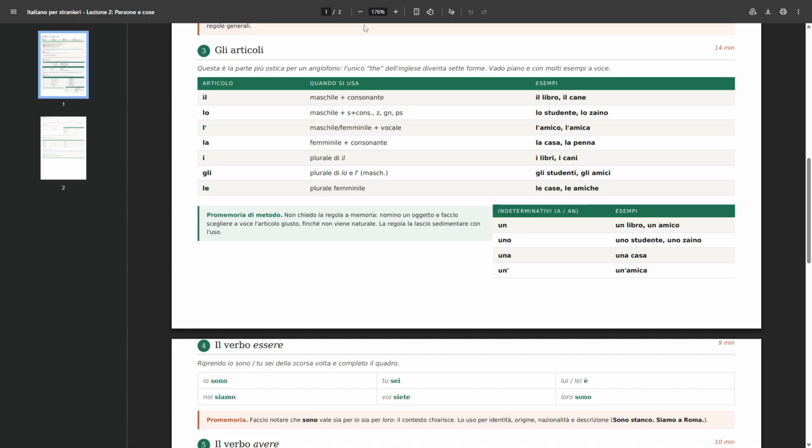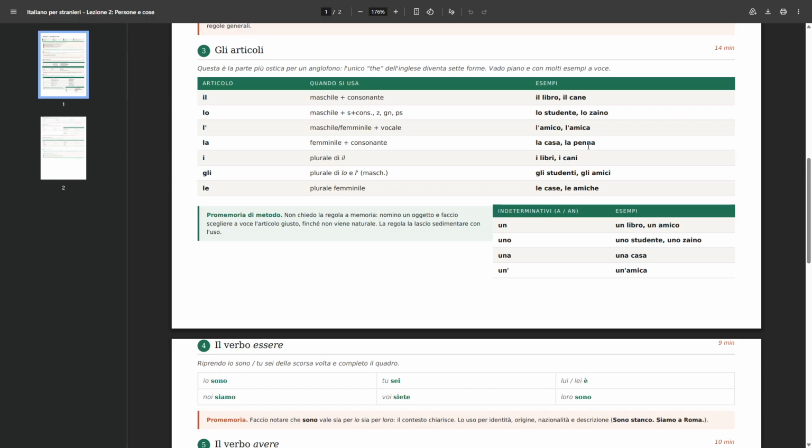So l' with an apostrophe, we use it for masculine and feminine nouns that start with a vowel. Examples, l'amico, and it's pronounced like it's part of the word. So don't take too much notice of this apostrophe in the pronunciation. You don't need to do a pause or anything like that. You need to pronounce it l'amico, like it's all one word.